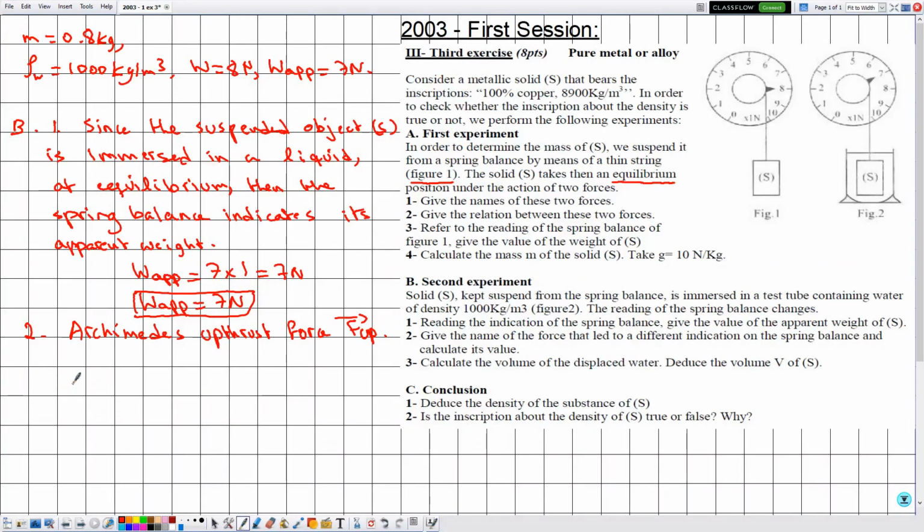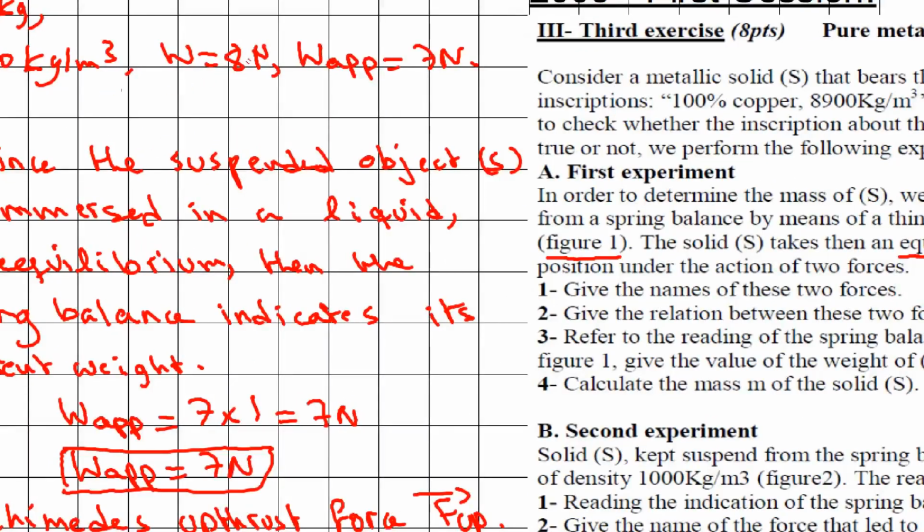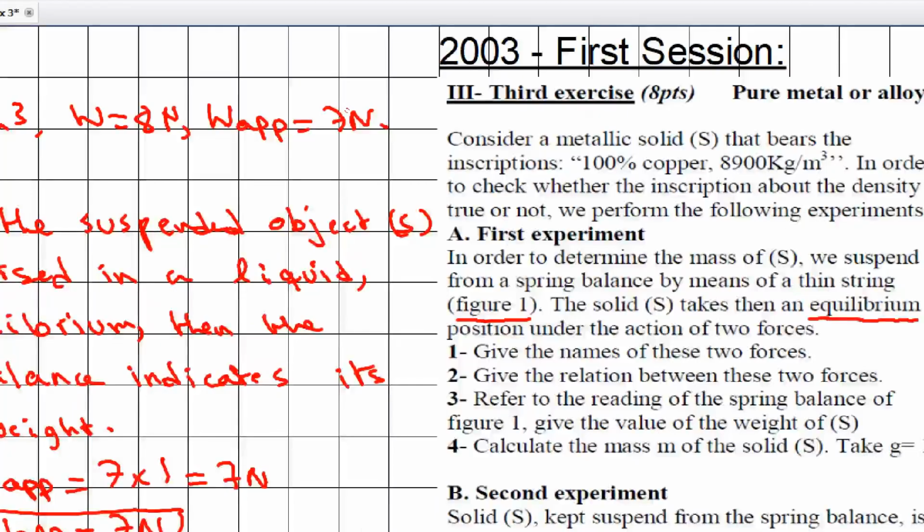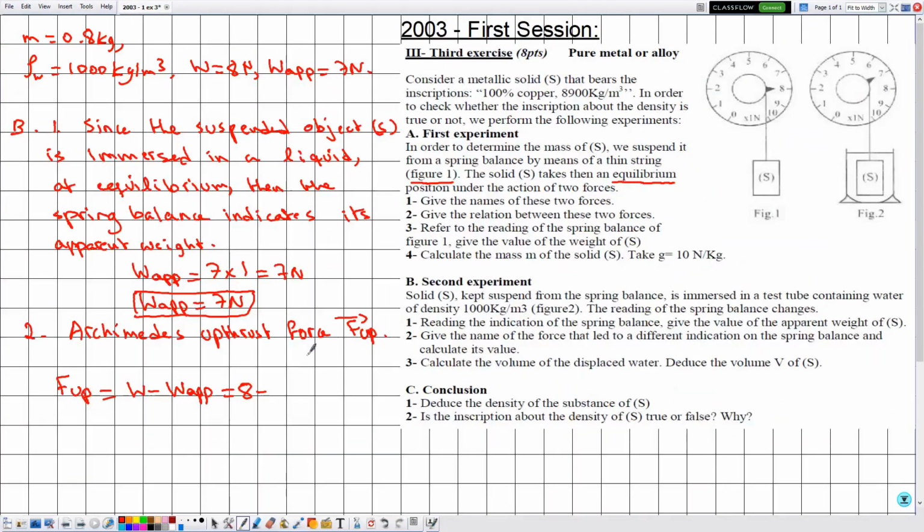We know that F upthrust by definition is given by the real weight, W, minus the apparent weight. Now the value of the real weight is given by 8, and the value of the apparent weight is given by 7. So the value of F upthrust is given by 1.